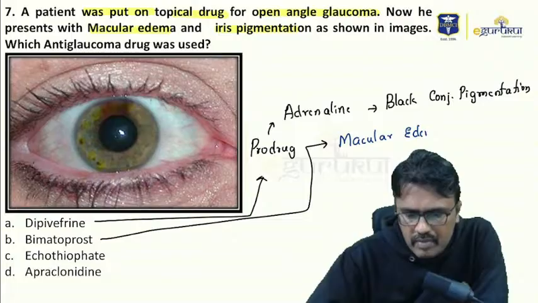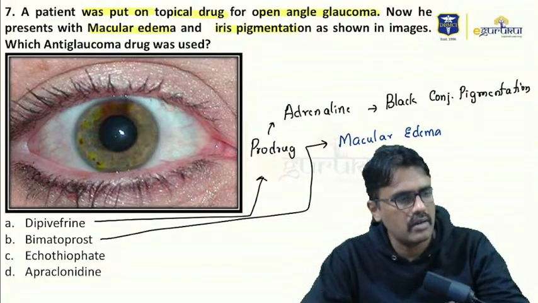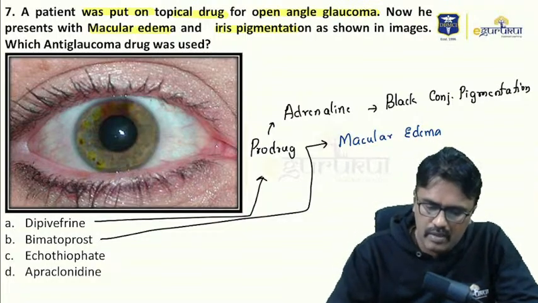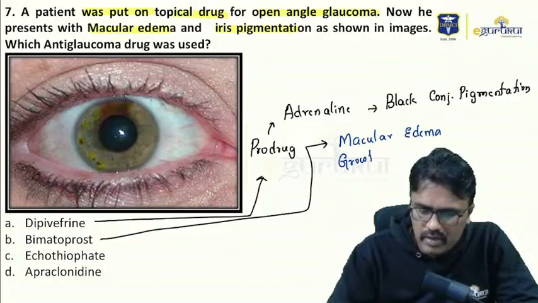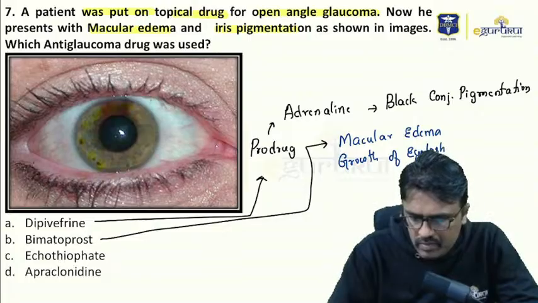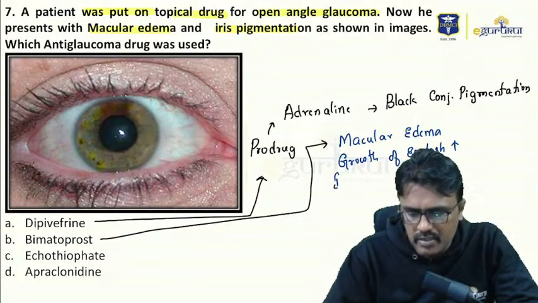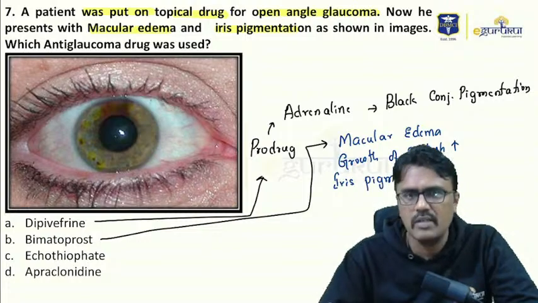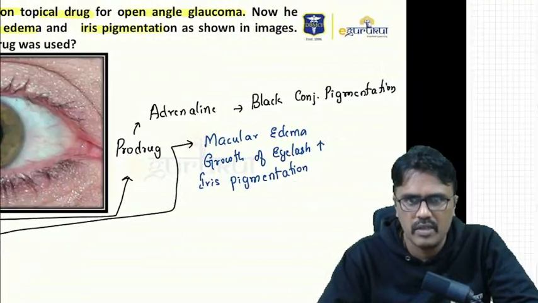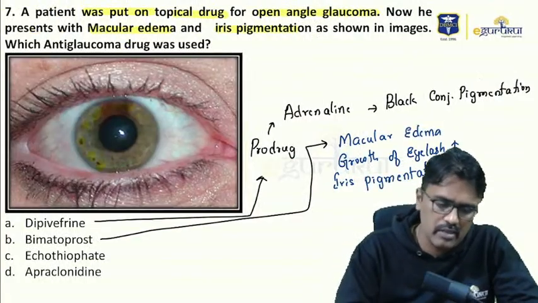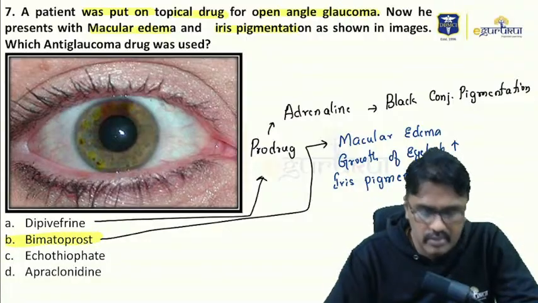It can produce macular edema, then increased growth of eyelashes, then iris pigmentation, and one more thing, orbital fat atrophy. So the drug which causes that is bimatoprost.